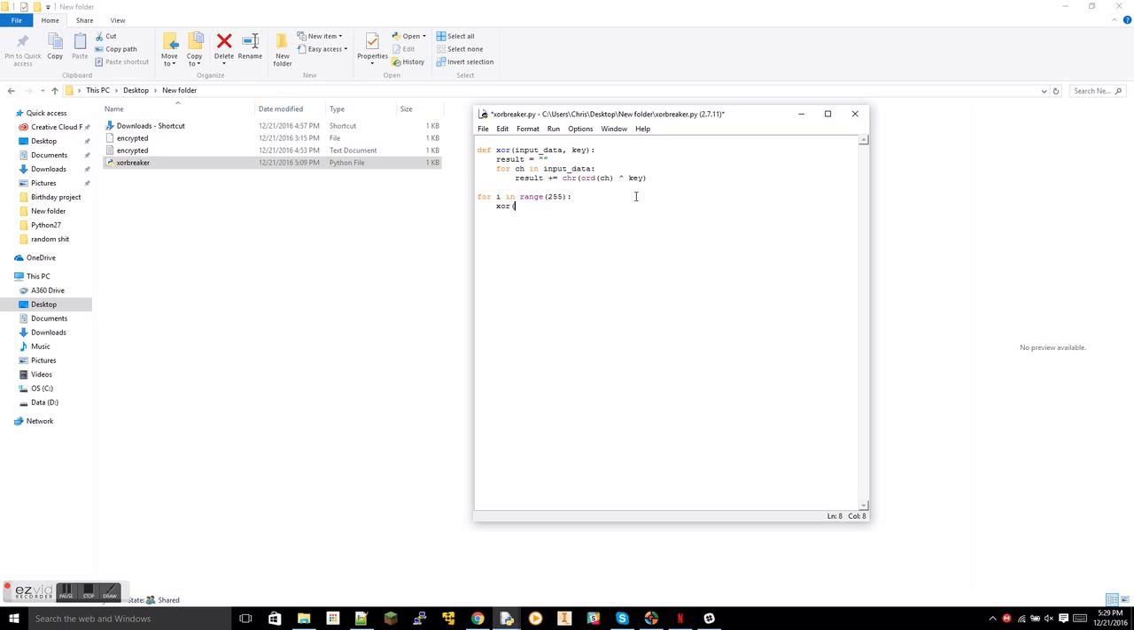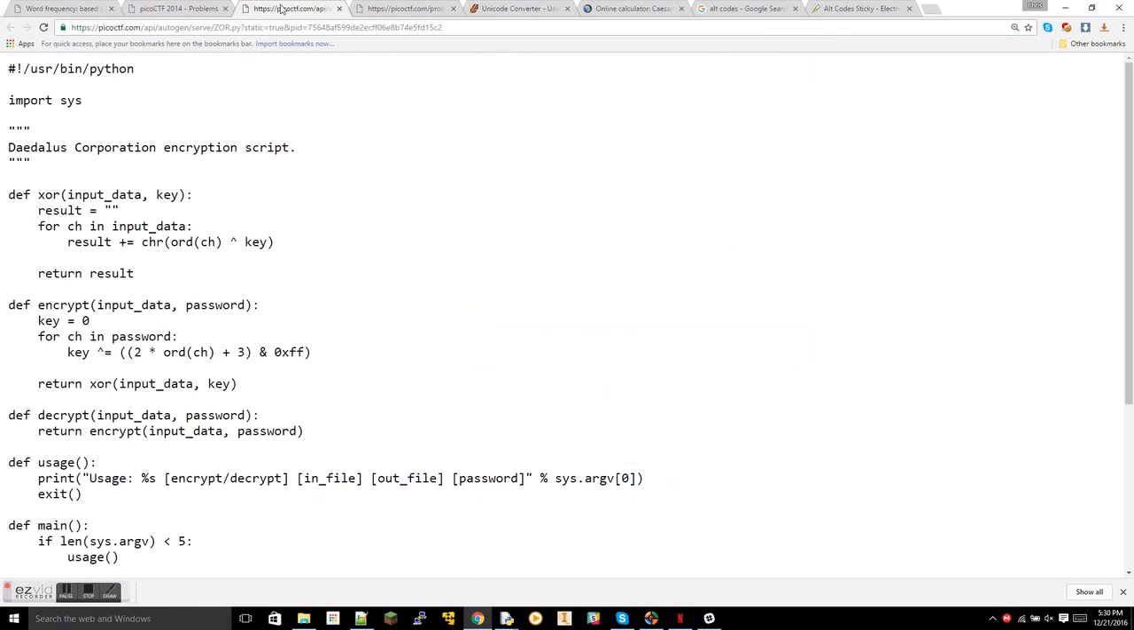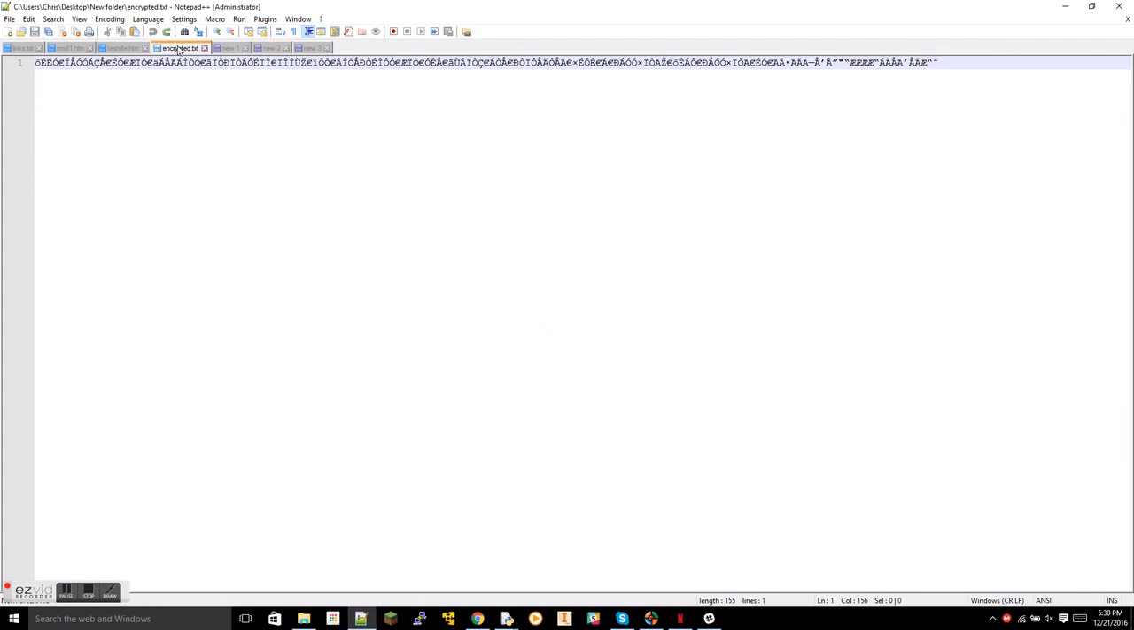We're going to run XOR input data with the value i. Then we're going, or actually we're going to print that, print that big ol' thing. Now we need to actually set the input data, and the input data we're going to have as that big blob of, I had it right here, this big blob of stuff.